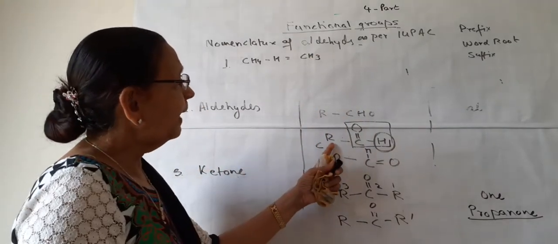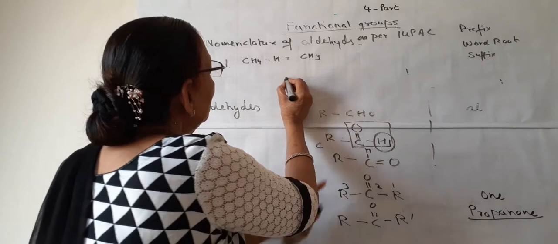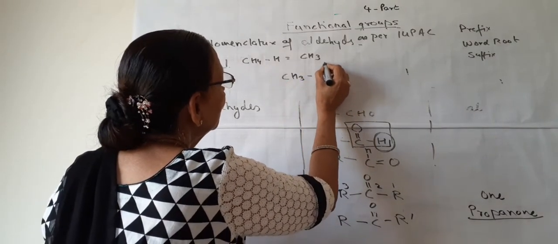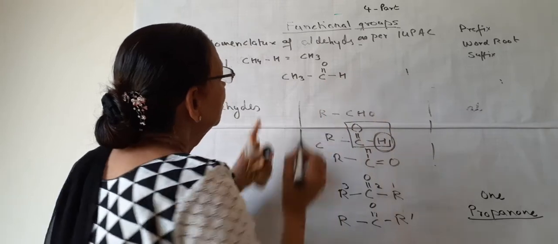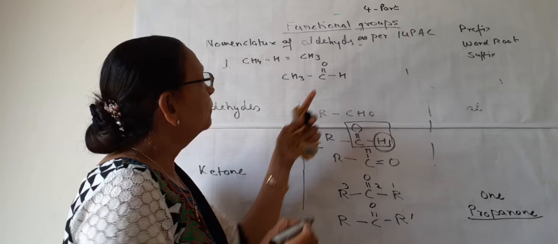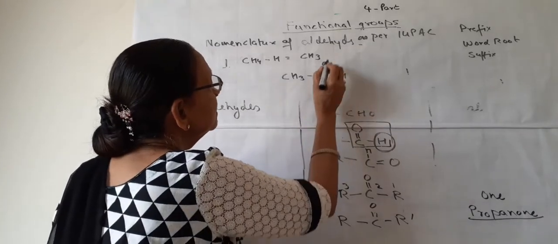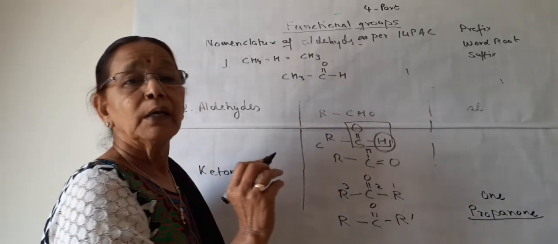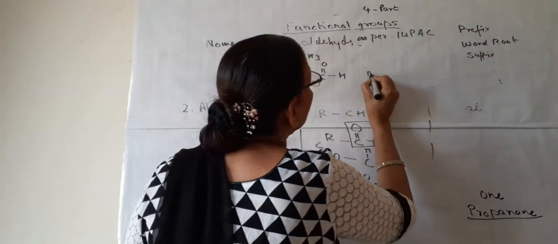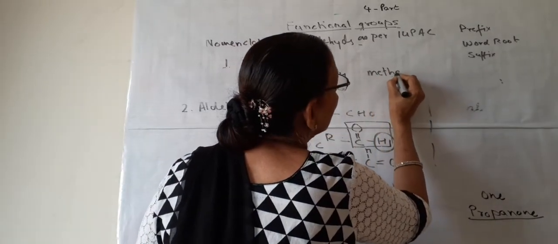So if we add this CH3 here, what will be the formula? CH3, C double bond O, H. Replace this R with CH3. So the formula will be CH3 C double bond OH. So can we call it methanol?